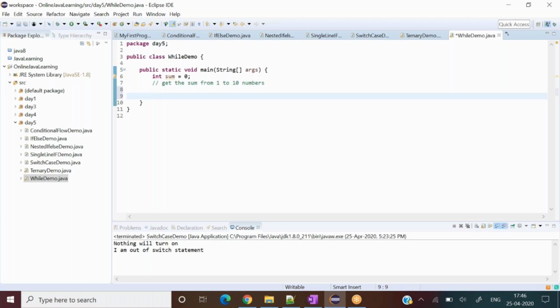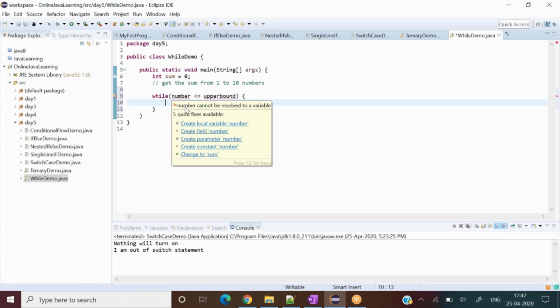So let's write the while loop. Until my given number is less than the upper bound, keep on executing this while loop. Let us initialize these variables.